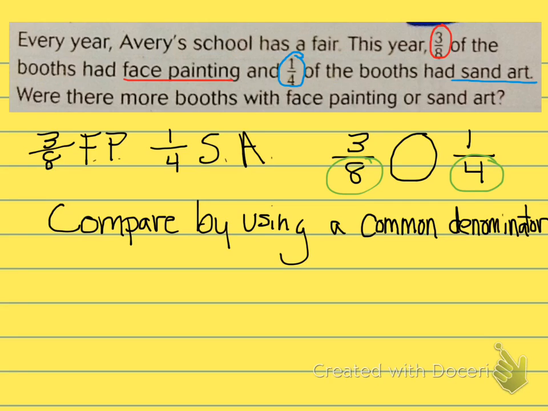I'm hoping right away what jumps out to you is the fact that eighths is a common multiple of 4 and 8. 2 times 4 is 8, 8 times 1 is 8. So we can keep the eighths the same, 3/8. What we'd like to do is change 1/4 to eighths by finding an equivalent fraction.